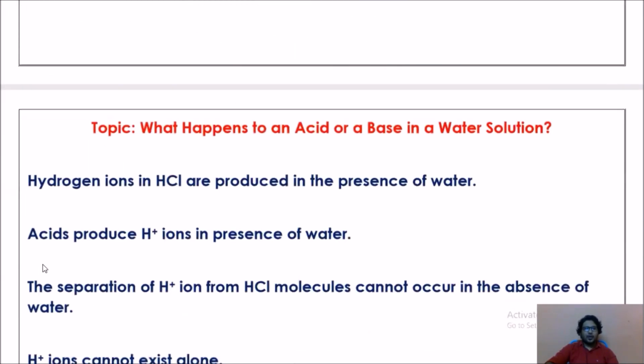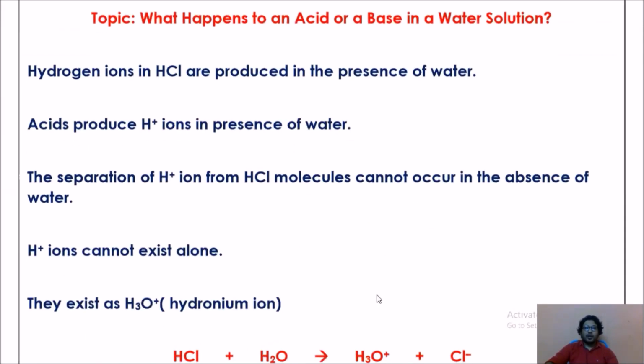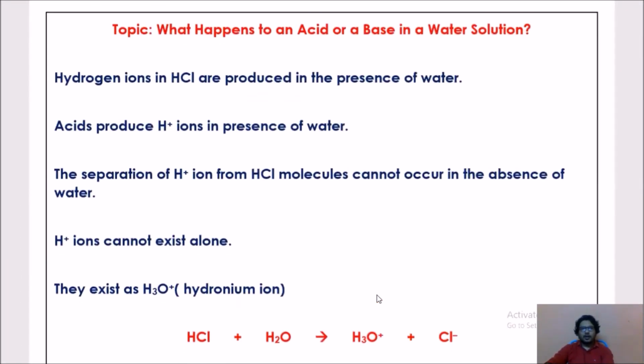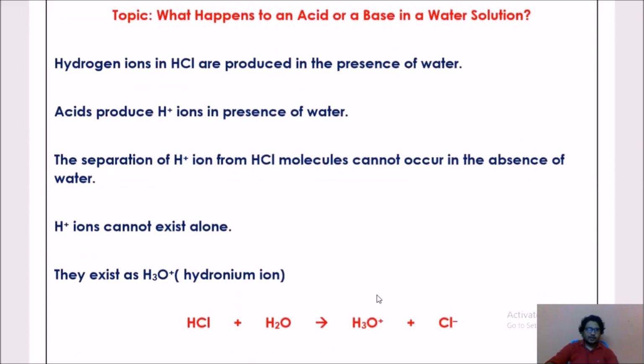Okay, moving to the next concept. What happens to an acid or a base solution in water? What happens when you add acid to water? What happens when you add base to water? Let us discuss that. Hydrogen ions in HCl are produced in the presence of water.